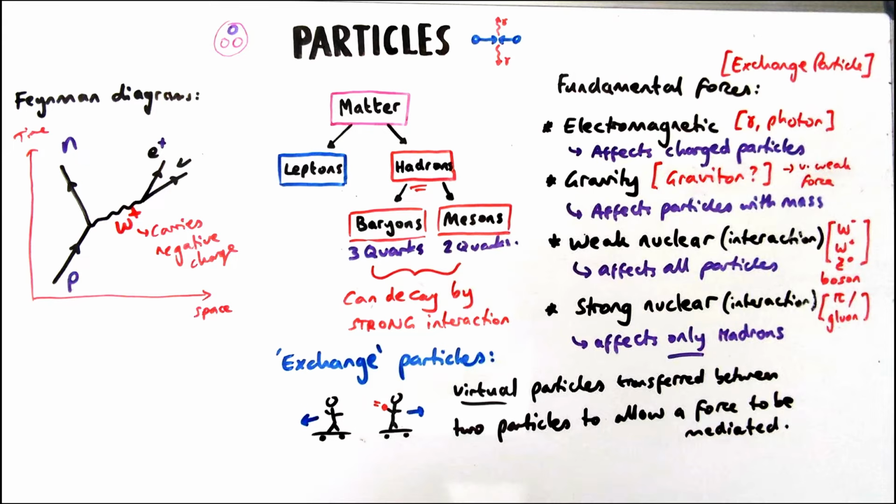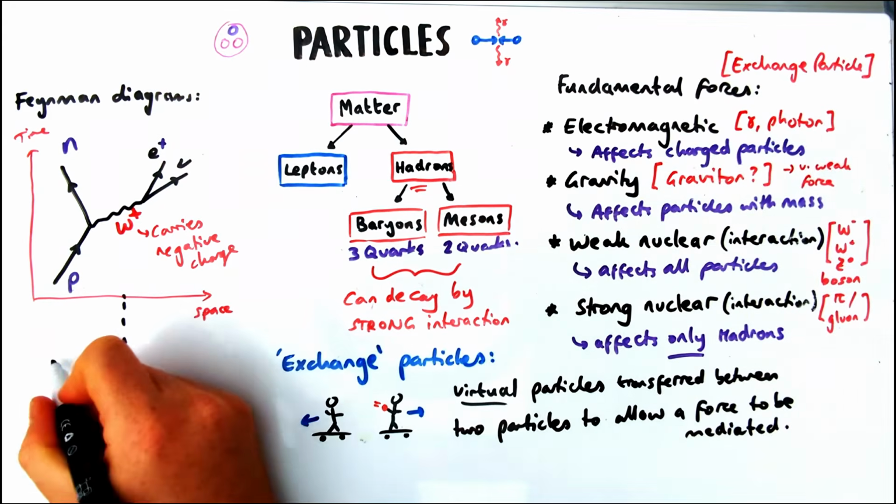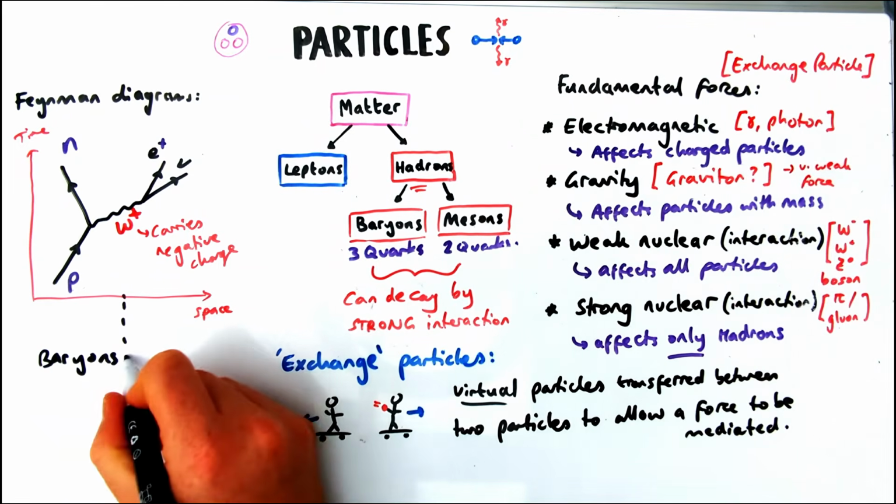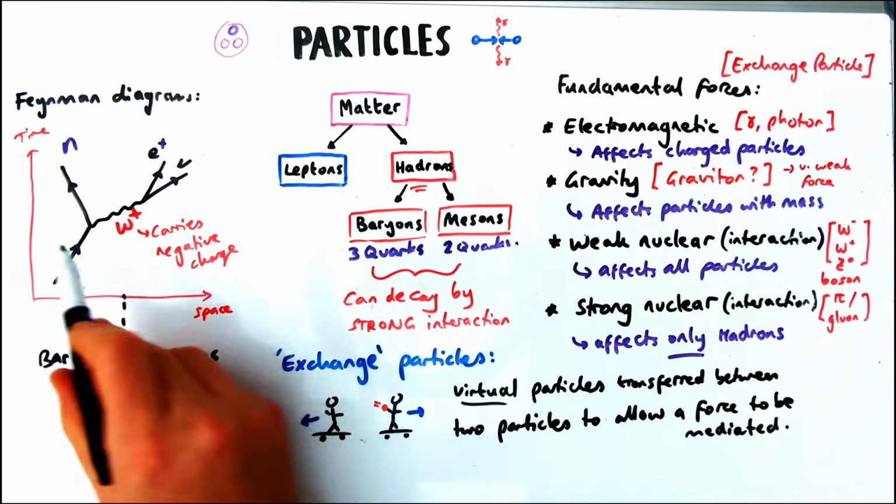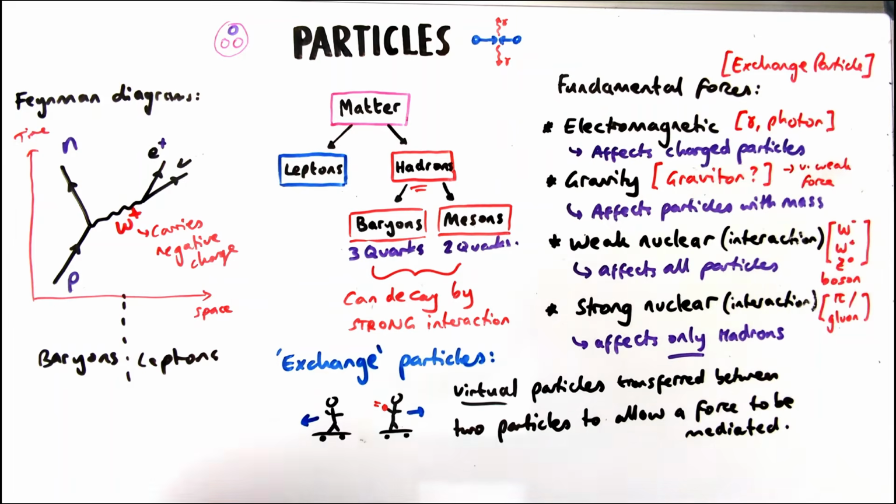Now, just a quick note on antiparticles. Some textbooks show the arrows pointing the opposite direction. It's not required for A-level specifications, but just so you're aware. Now, one last thing about Feynman diagrams, you quite often find the baryons always on the left-hand side and the leptons on the right-hand side, just to distinguish between them.